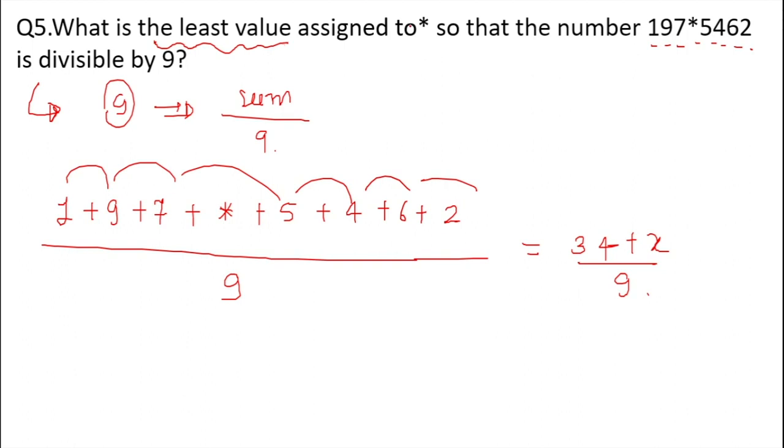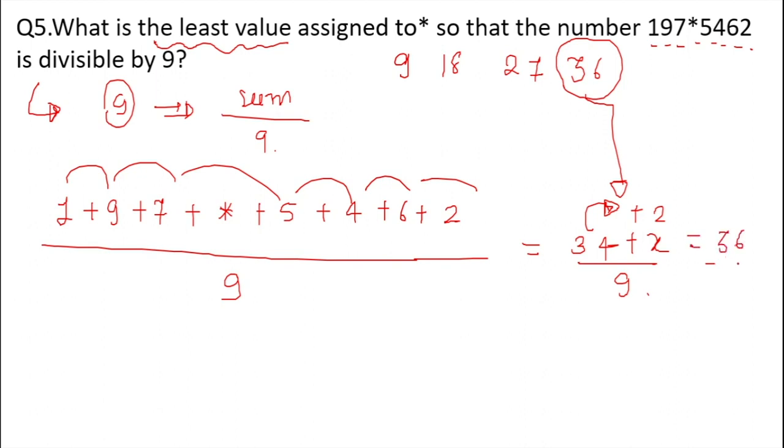If we read out the table of 9: 9 1s are 9, 9 2s are 18, 9 3s are 27, 9 4s are 36. So the minimum digit that we can add here is 2. If we add 2 to 34, we get 36. So this is the minimum multiple of 9 which is nearest to 34. We have to first check the multiples of 9 and then pick the number closer to 34. The number closer to 34 is 36.